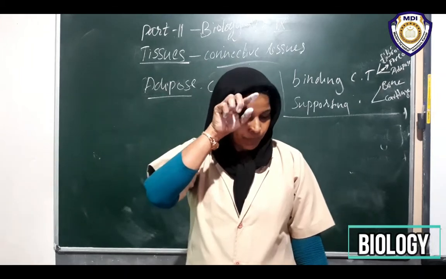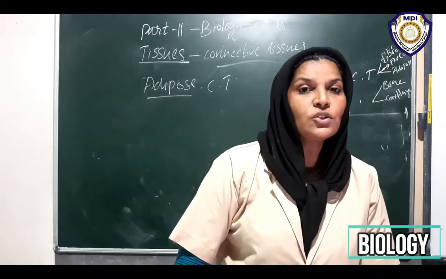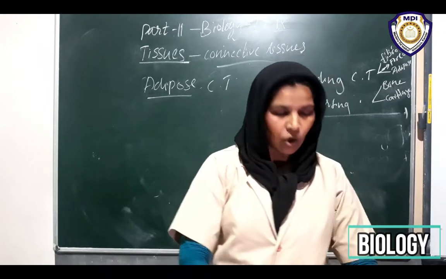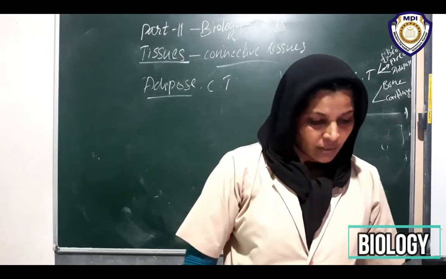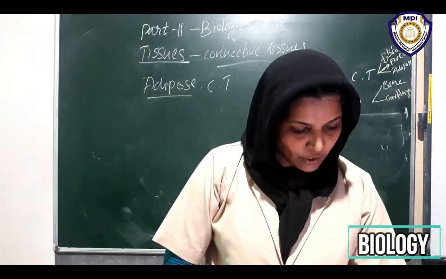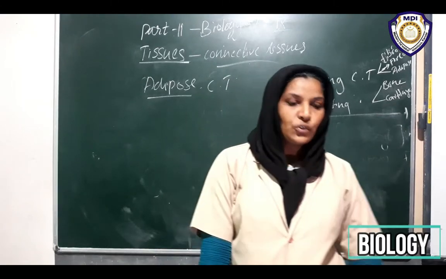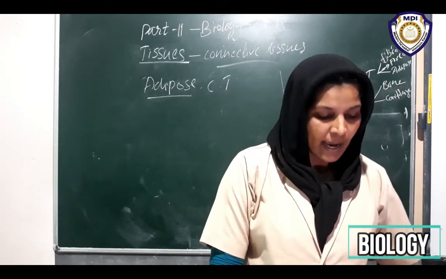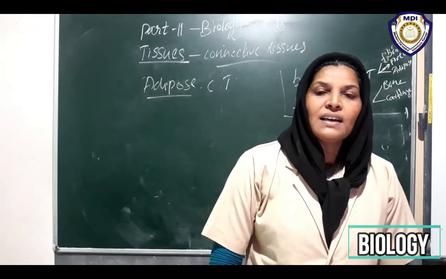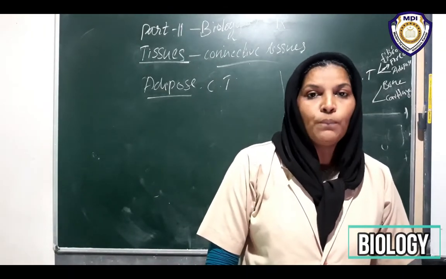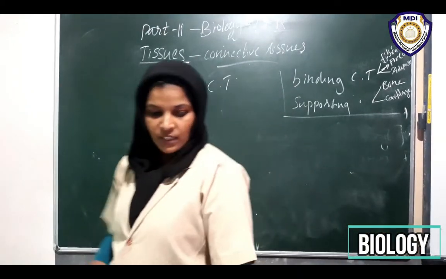They can be seen below the skin. It acts as an insulator. It gives protection from cold and external weather changes to our body. They are fat storing specialized tissues found below the skin and between internal organs. The cells are filled with fat globules, and it acts as an insulator.